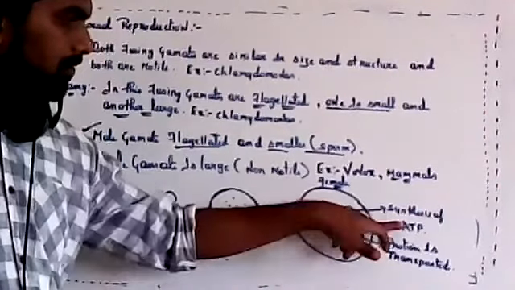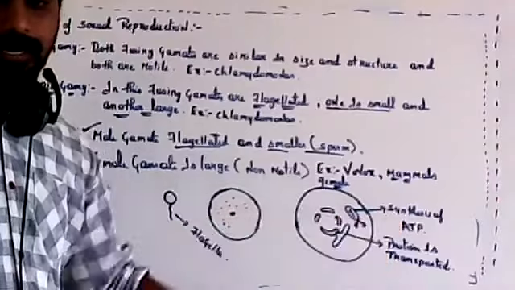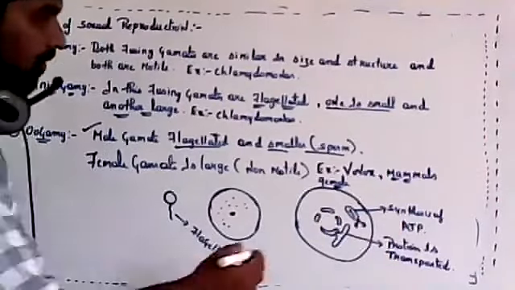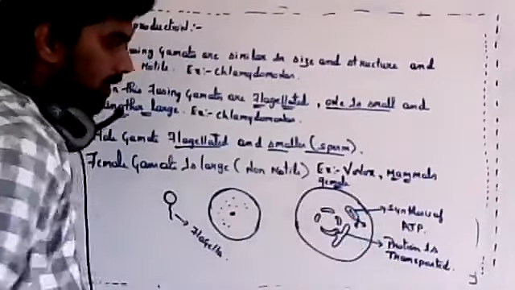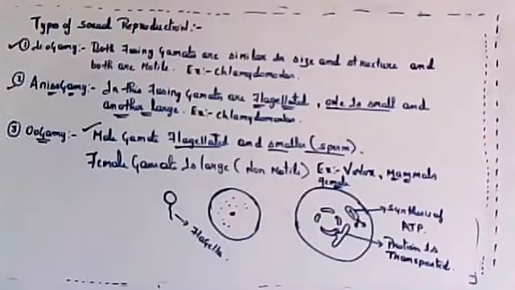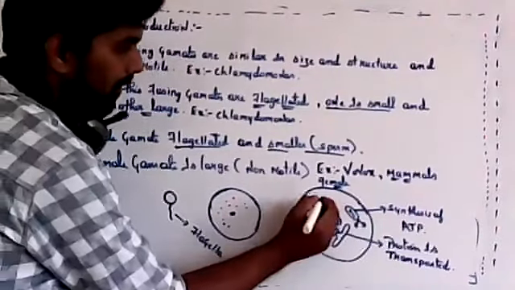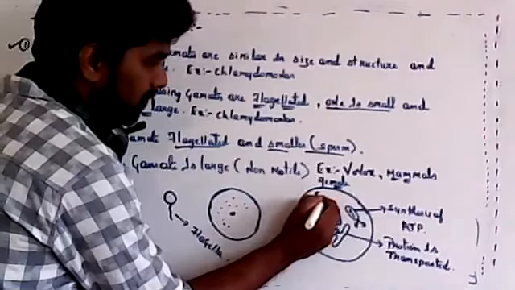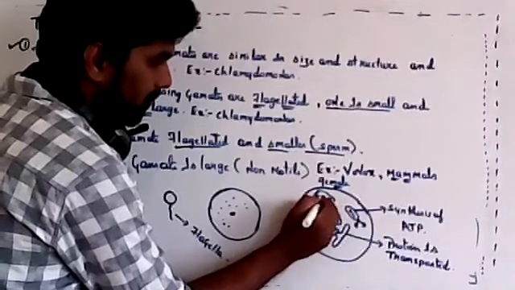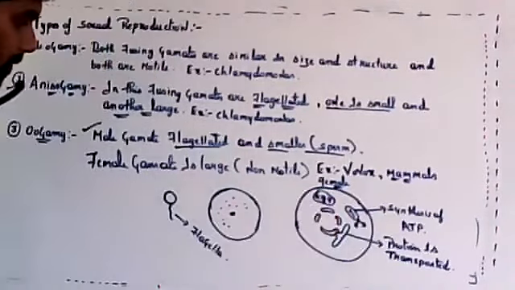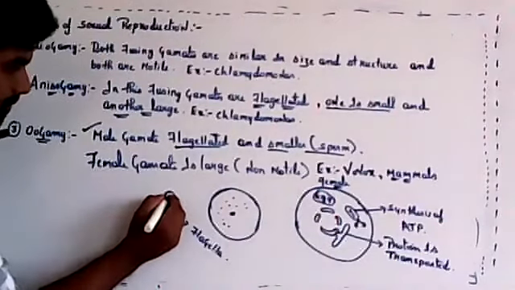Their main function is synthesis of ATP. All the organelles are transferred to the next generation by the egg. So the egg helps in the transfer of organelles, and the sperm helps only in the transfer of genetic material.